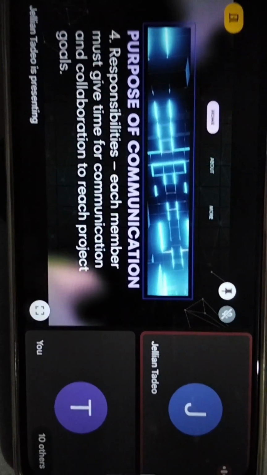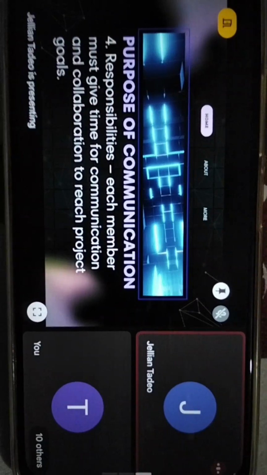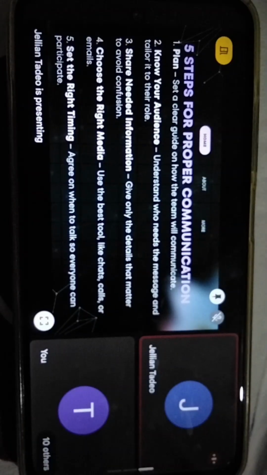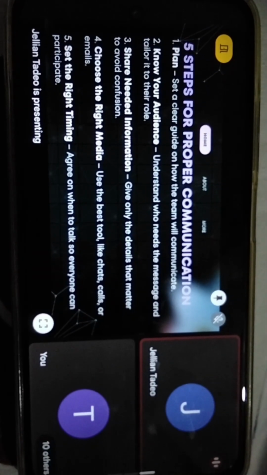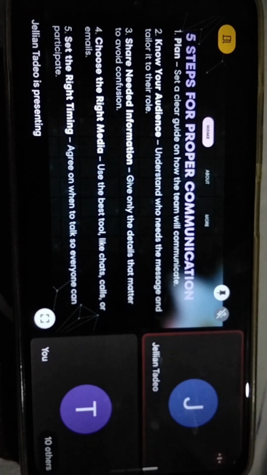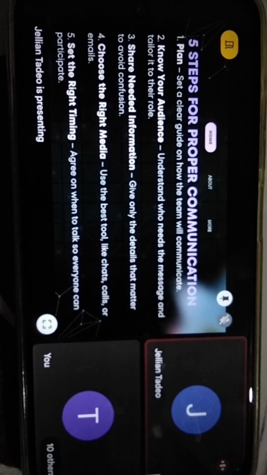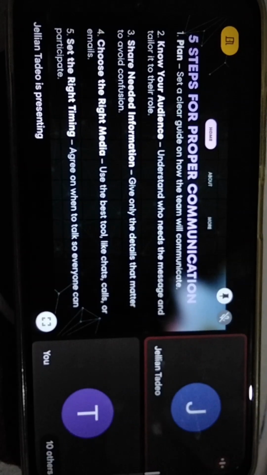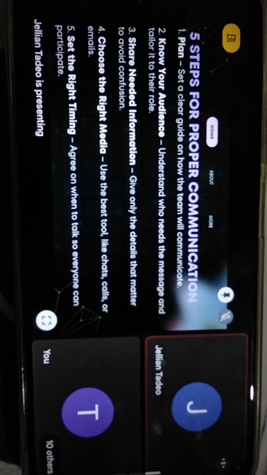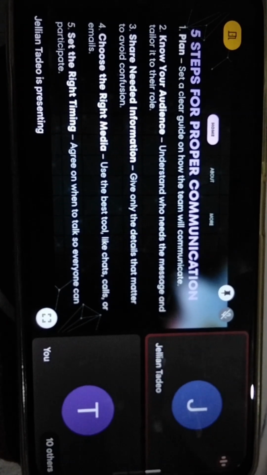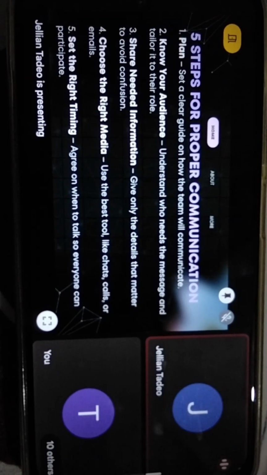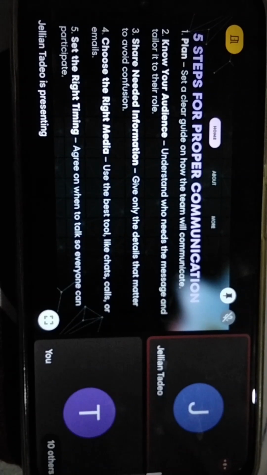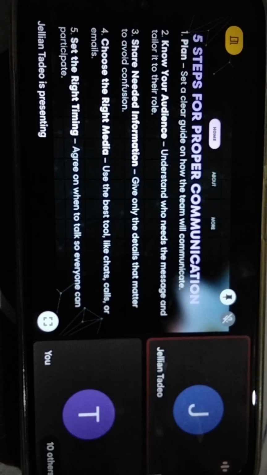Now let's move on to our last concept, which is the steps for proper communication. Here are the 5 steps for proper communication. Number 1 is planning, which you must set a clear guide on how the team will communicate. Number 2 is that you must know your audience. You must understand who needs the message and tailor it to their role.